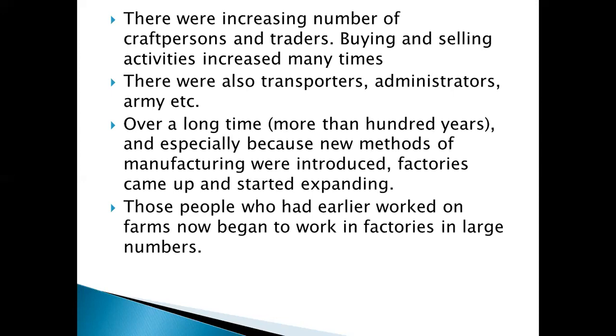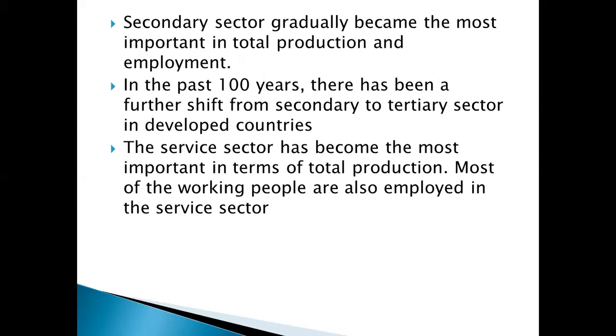So the secondary activities were now rapidly growing, and gradually they became the most important activities of the economy. The primary activities were not being considered as very important, but the secondary activities were growing very rapidly. Those people who had earlier worked on the farms now began to work in factories in large numbers. So the secondary sector gradually became the most important in total production and employment. Now most of the people were engaged in secondary sector activities.